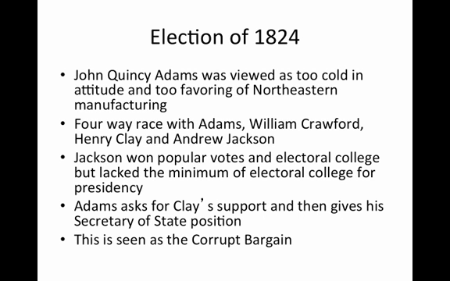The election of 1824. In 1824, John Quincy Adams was viewed as too cold in his attitude and too favoring of the Northeastern manufacturing. There was a four-way race between Adams, William Crawford, Henry Clay, and Andrew Jackson. Jackson won the popular votes and the most electoral votes, but he lacked the minimum required for the Electoral College. When this happens, it goes to the House of Representatives to make a decision. Adams worked behind closed doors and asked for Clay's support and then promised to give him the Secretary of State position. This was seen as the corrupt bargain.